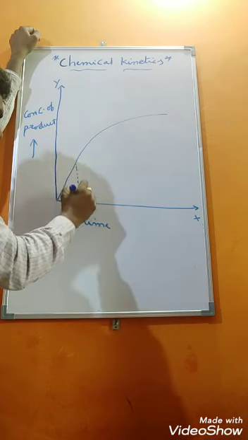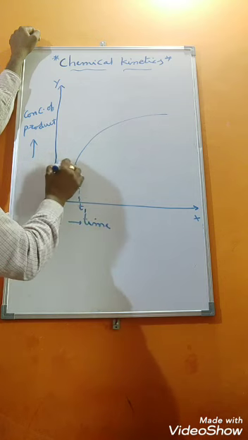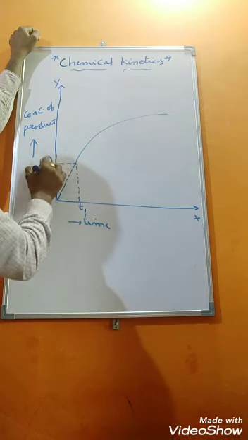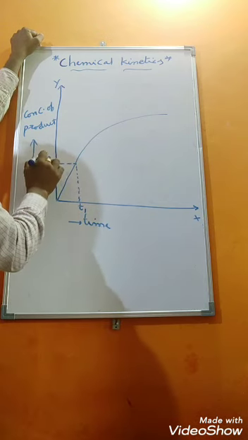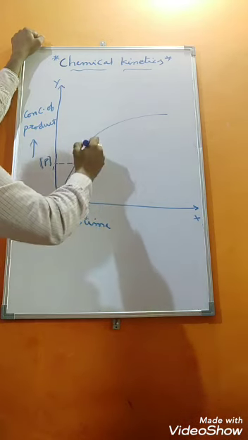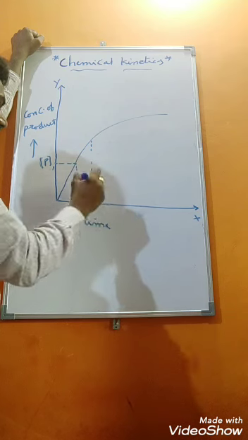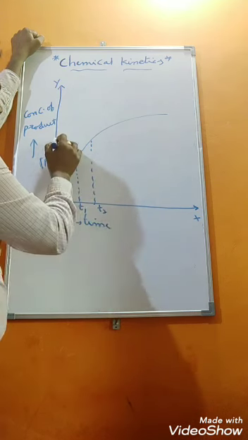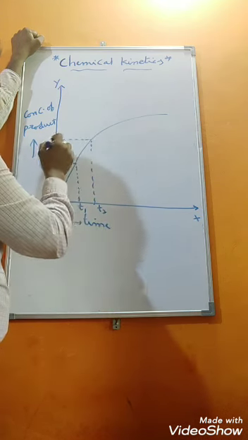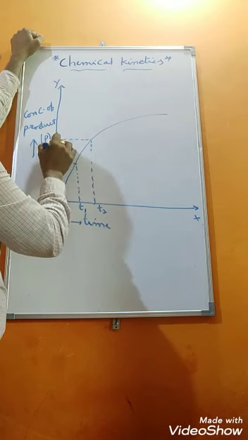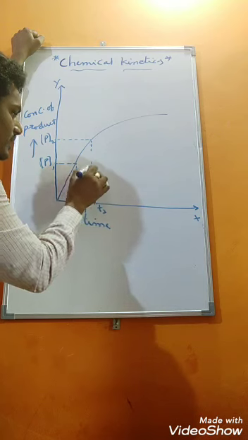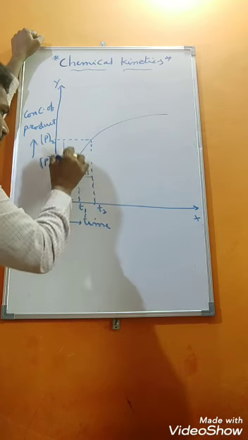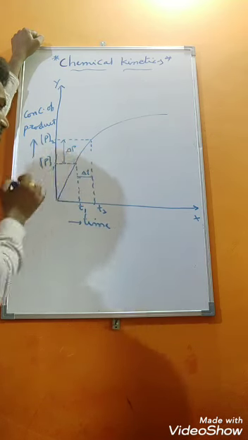Suppose at time t1, I am taking the product concentration as p1, and at time t2, I am taking the concentration of product as p2. What is the time change here? That is delta t. What is the change in concentration of product? Delta p I have taken.